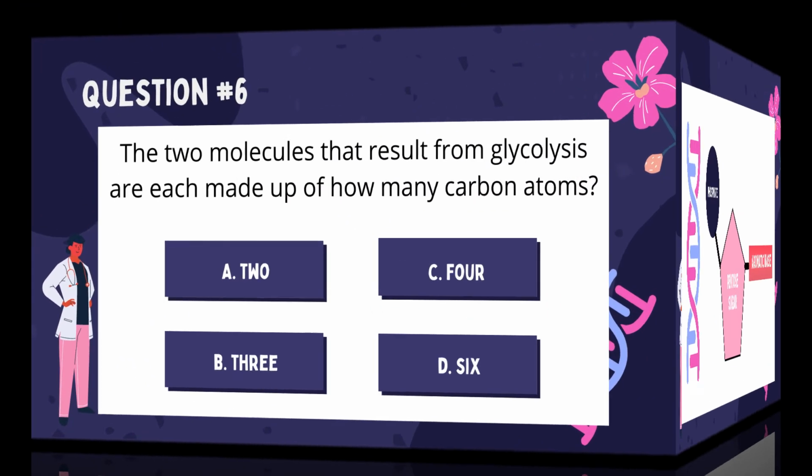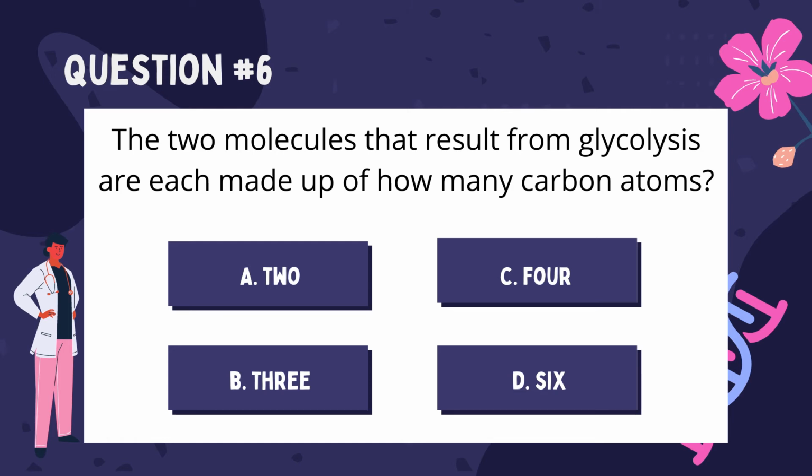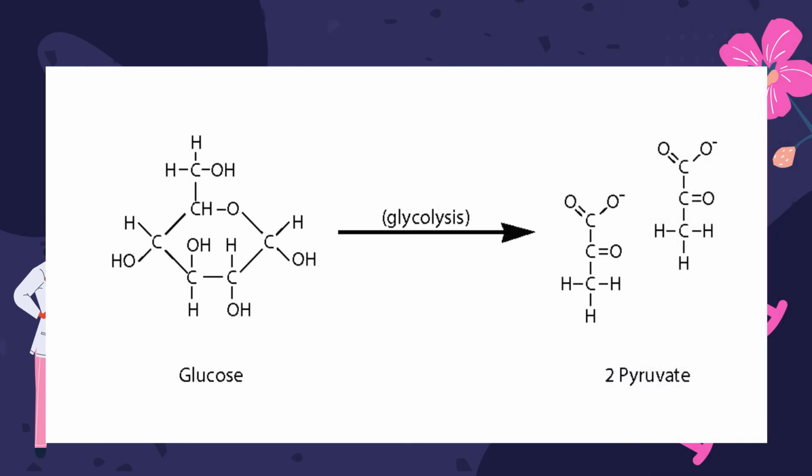Number 6. The 2 molecules that result from glycolysis are each made up of how many carbon atoms? A. 2, B. 3, C. 4, D. 6. The correct answer is letter B, 3. The end product of glycolysis is pyruvate. As you can see on its structural formula, pyruvate has 3 letters C, which represent the carbon atoms. Therefore, the molecule pyruvate has 3 carbon atoms.